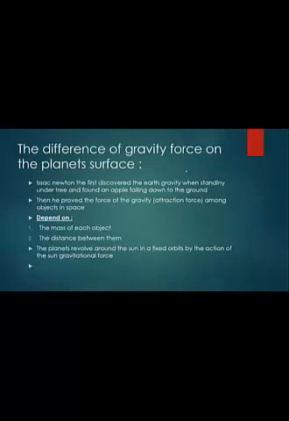So the planets revolve around the Sun in fixed orbits by the action of the Sun's gravitational force. As a result, planets revolve around the Sun in fixed orbits, and as we discussed, this fixed orbit is semicircular.